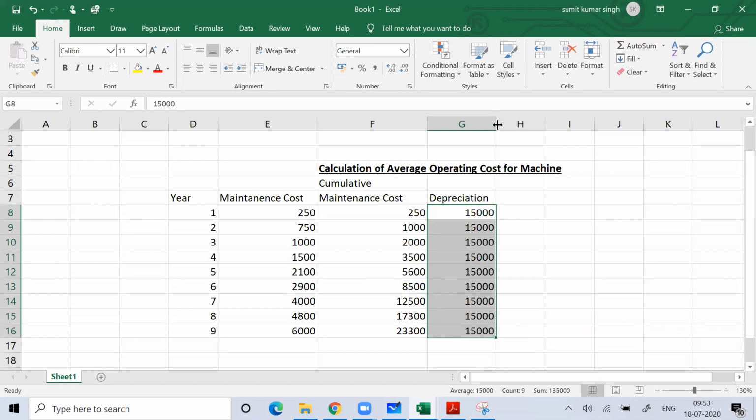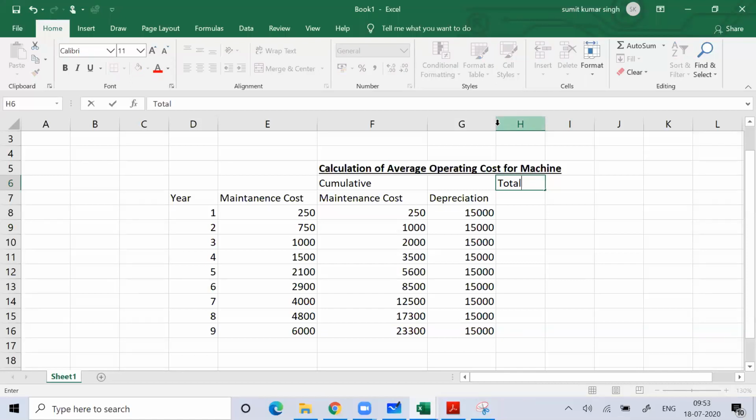This is the reason why I'm using Excel, because I don't have to write the same thing again and again. Otherwise I manually have to write 15,000 for all the 9 years. Clear?